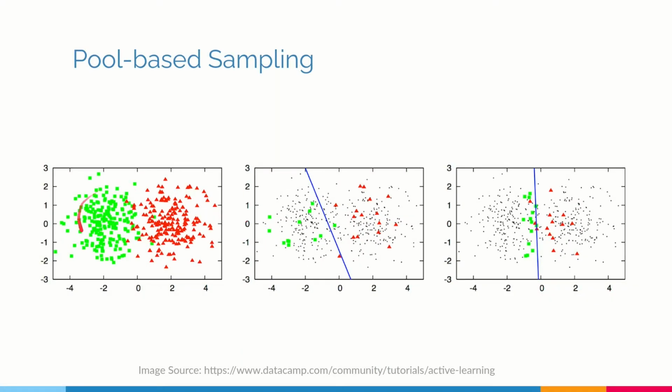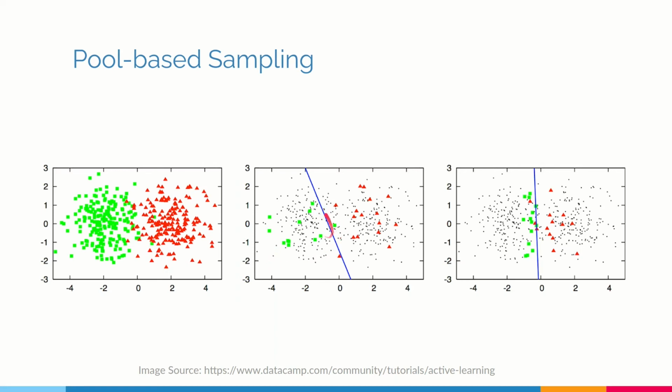Let us say that this is the true classification for everything, but we don't really know that because all these are unlabeled. And we take some samples at random, label them. We see that some are green and some are red. So when we do this, now when we do the machine learning training, we see that okay, this is the line which decides whether it is a red sample or a green sample. Now, what will be very informative? If we take this, is there any use? Then there's not much use because this is most probably green.